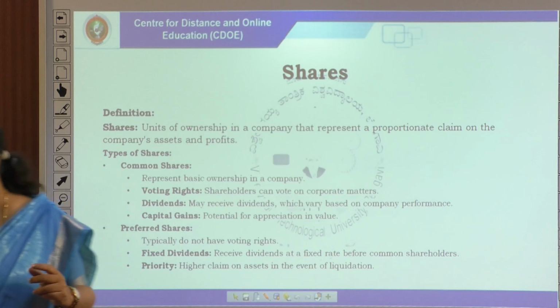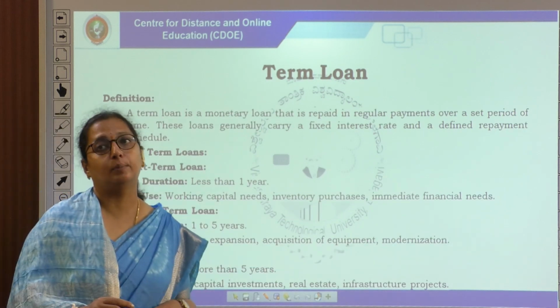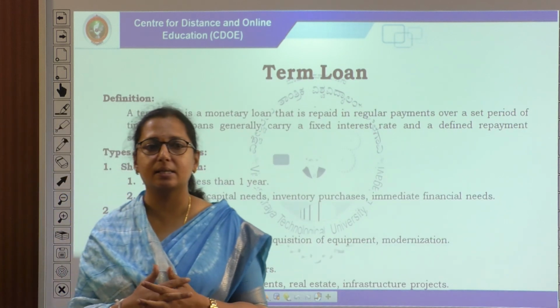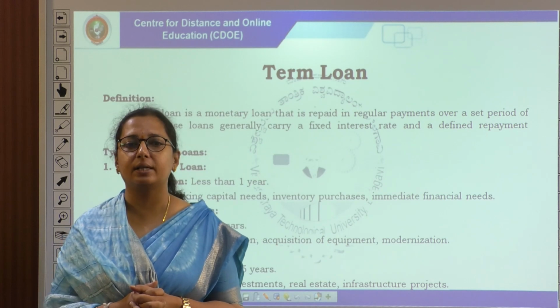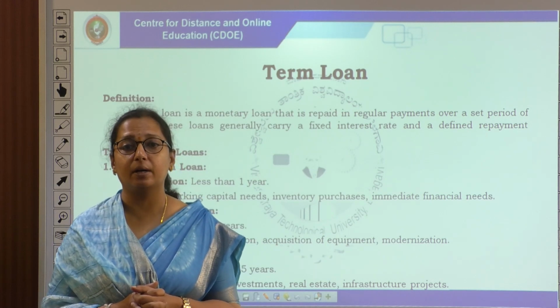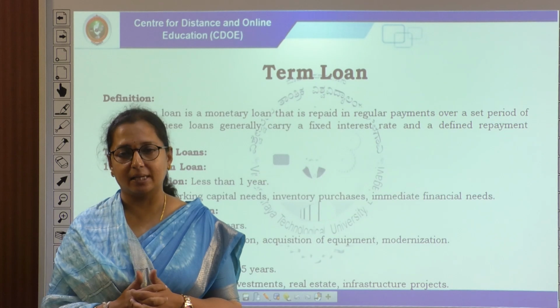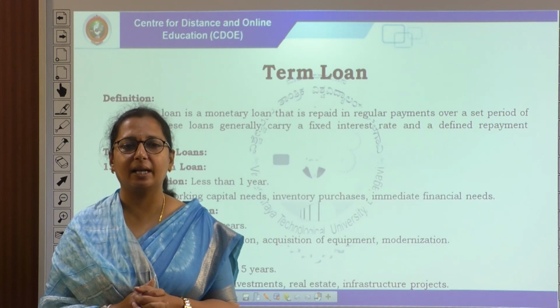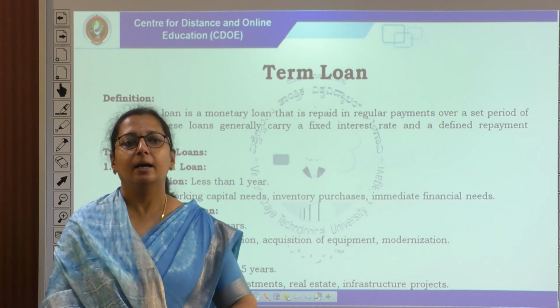The next one is term loan, that is debt. What is a term loan? A term loan is a monetary loan that is repaid in regular payments over a set period of time. These loans generally carry a fixed interest rate and a defined repayment schedule.